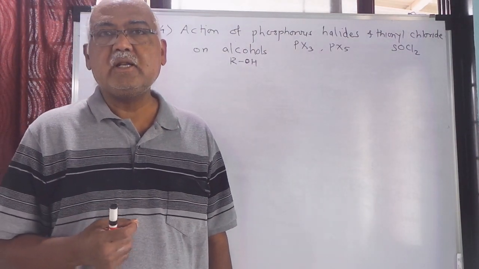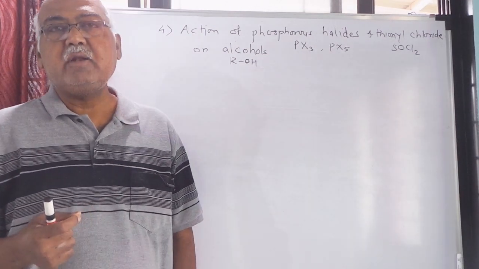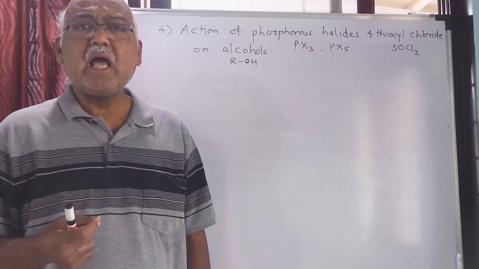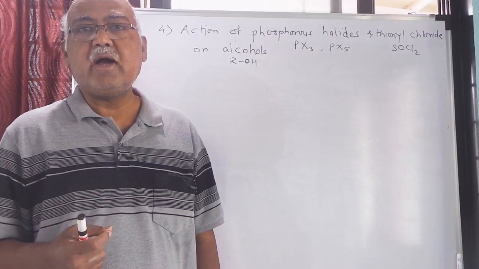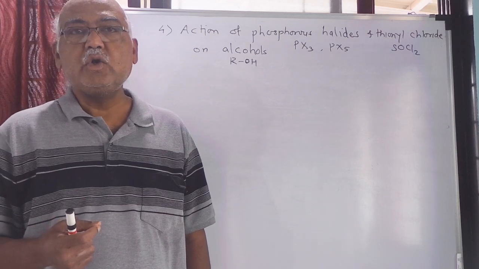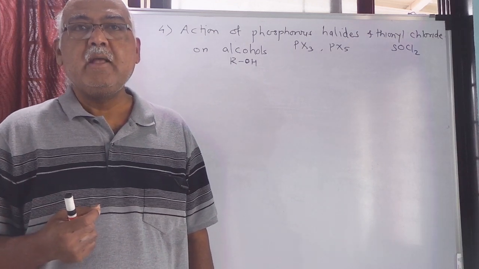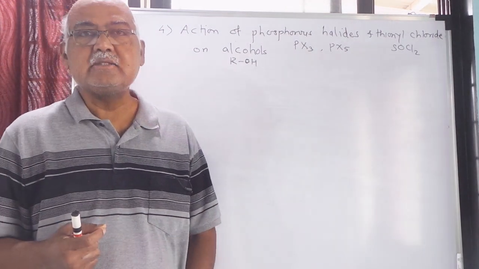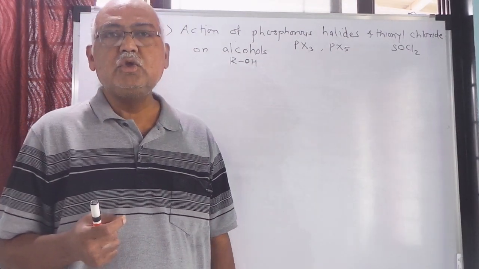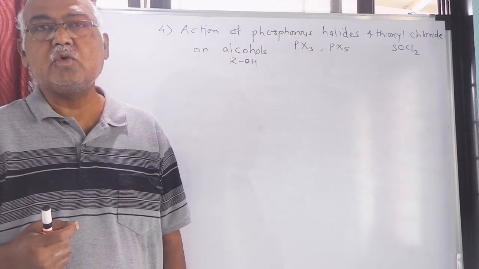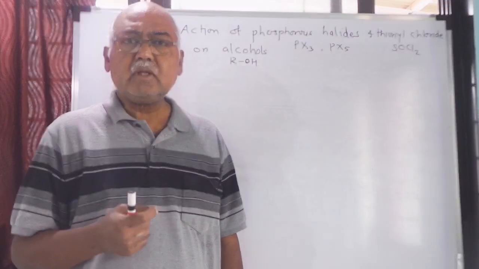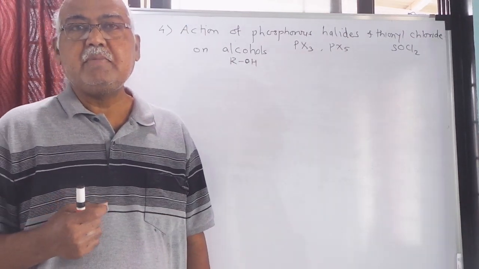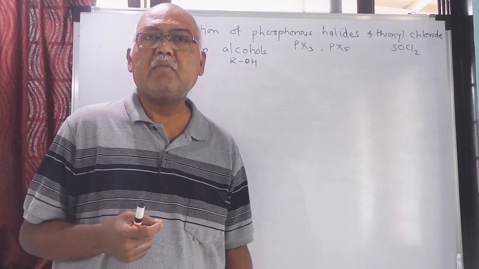While studying this particular reaction, we have seen that when primary alcohols are taken and when its halogenation is carried out, we require pure and dry hydrogen chloride gas. For secondary alcohol also we require pure and dry hydrogen chloride gas. But for tertiary alcohols, you can take aqueous solution of hydrogen chloride, which is also called hydrochloric acid. And now today we are going to see the preparation of alkyl halides, again starting from alcohols.